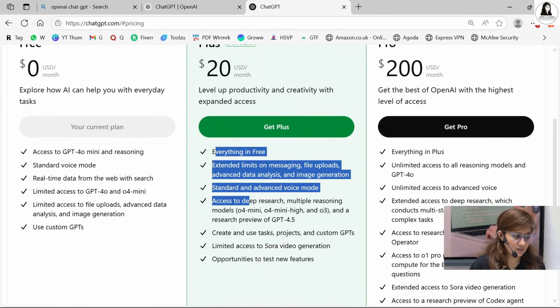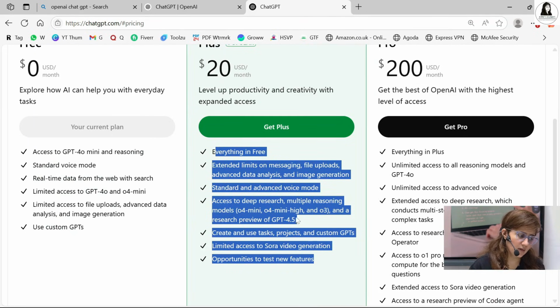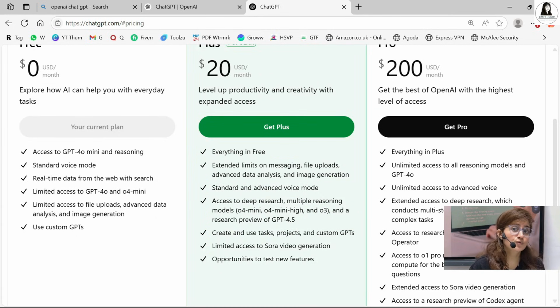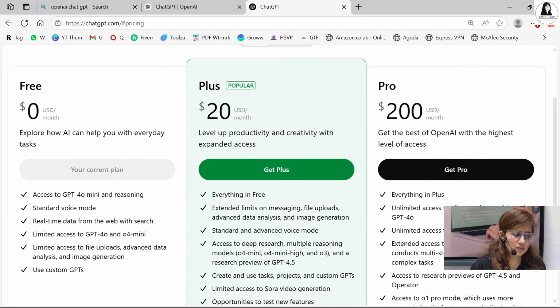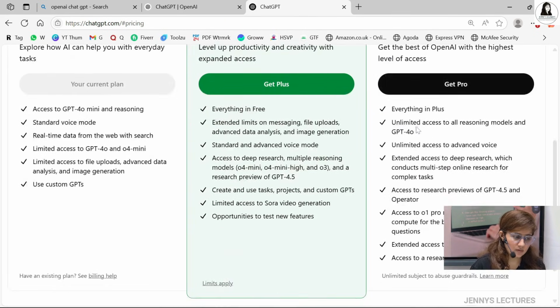You will get this, and access to deep research, multiple reasoning models, O4 mini, O4 mini high, O3, and a research preview of GPT 4.5 as well. And limited access to the video generation, Sora. You can generate video also from text. If you go for the pro version, then it's $200 per month. But obviously you will get more than this.